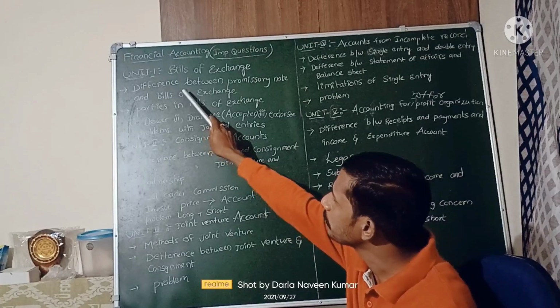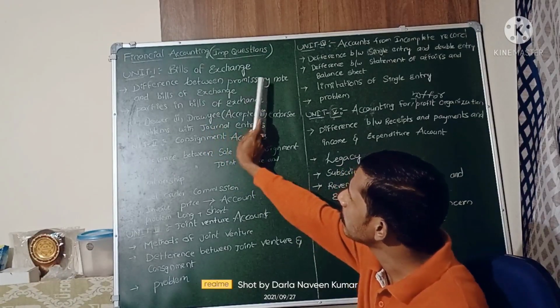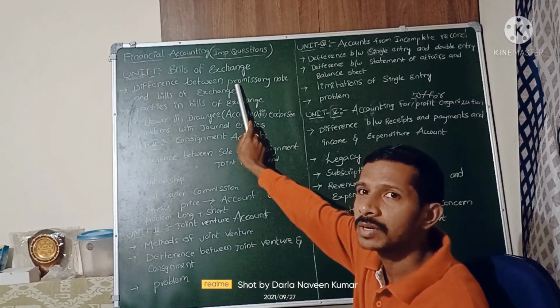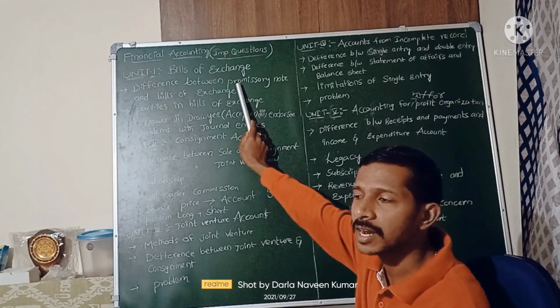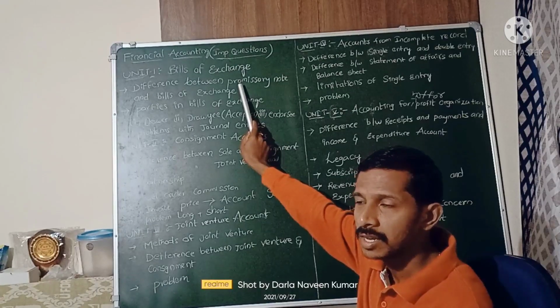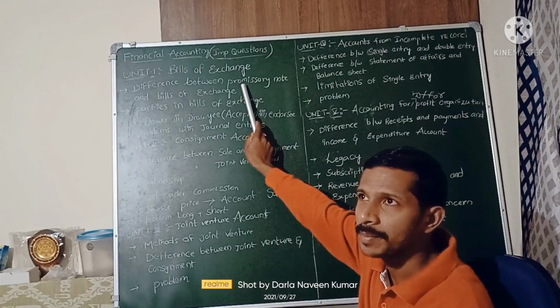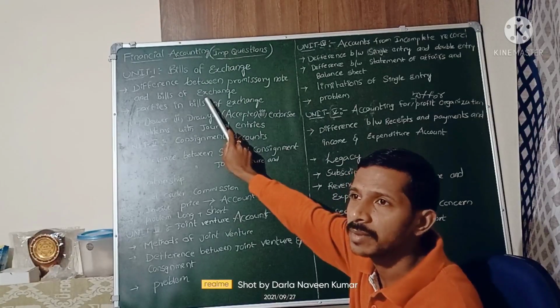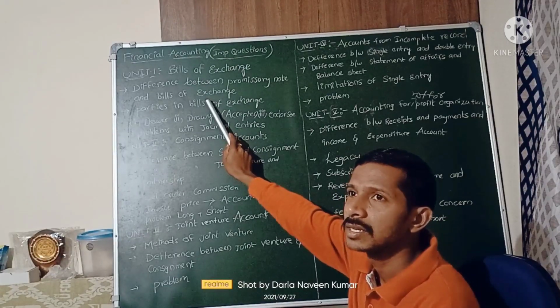Here you can see the differences between the promissory note and bills of exchange. What is a promissory note? In a promissory note there are two parties, promisor and promisee, and it is about the payment of an amount. Next, bills of exchange is nothing but a bill.